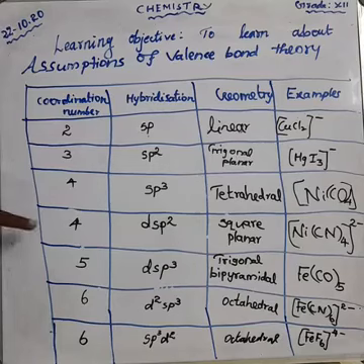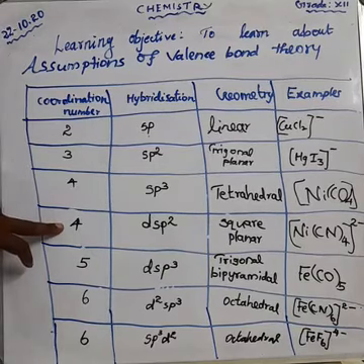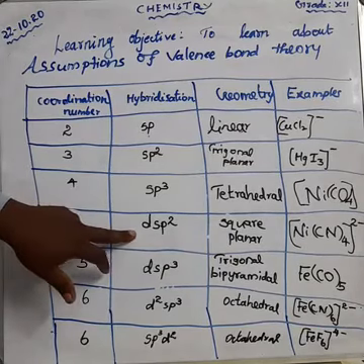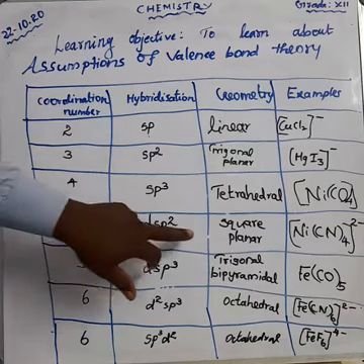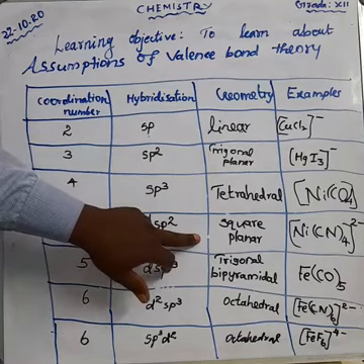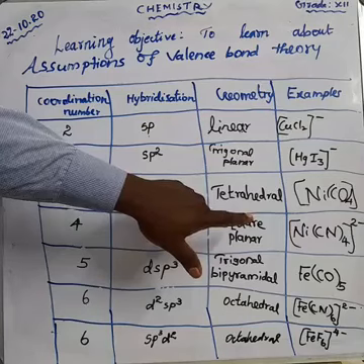Next one, coordination number 4. What is the hybridization? dsp2, square planar. And about the example, what is the example?